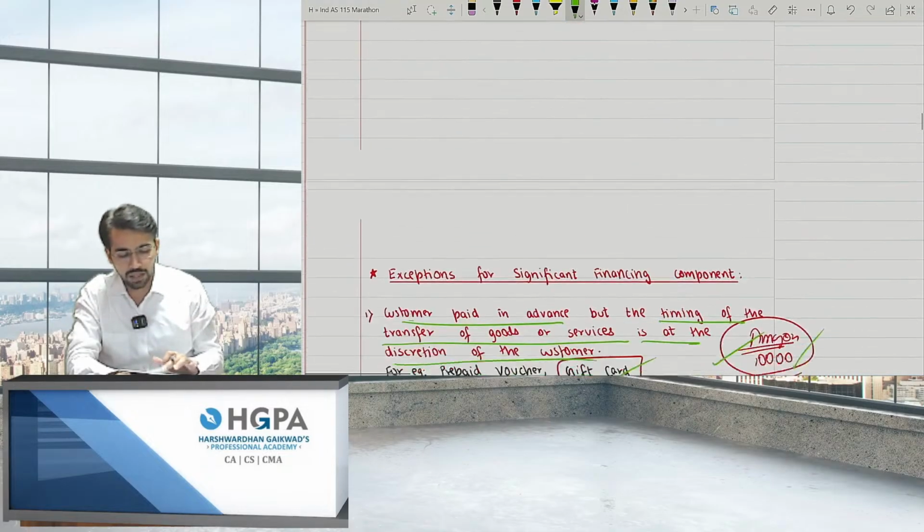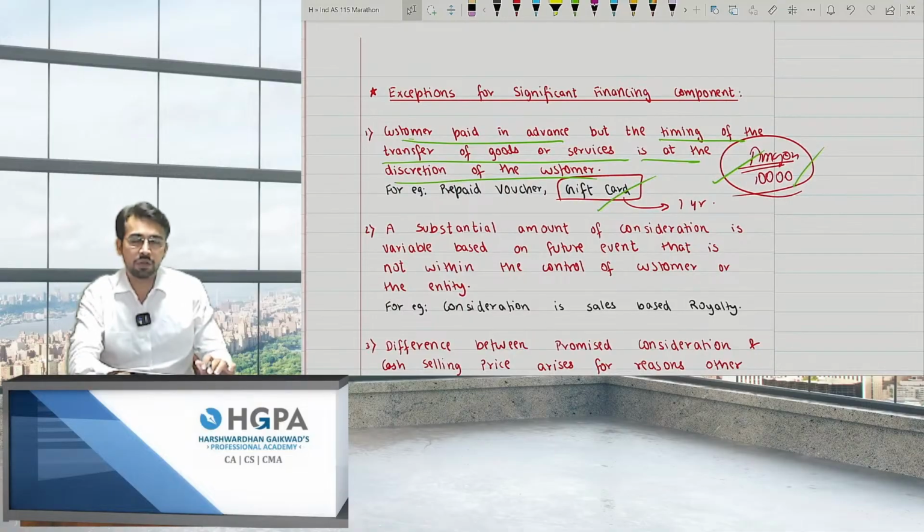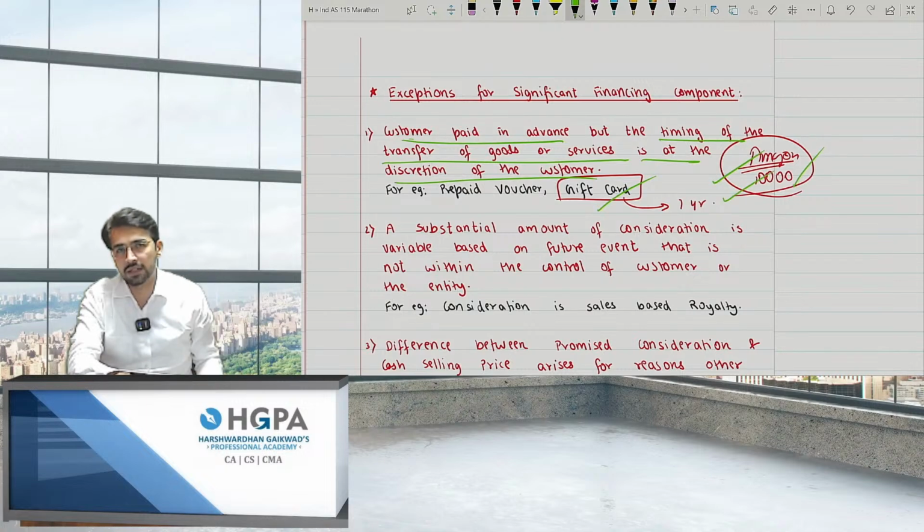But at this point of time, when it is a gift card or a prepaid voucher, it will depend upon you whether to exercise or not, whether to make the purchase right now or after 1 month or after 2 months or after 6 months. So it depends upon you. It was not in my hand. So I'll book the entire revenue right on the first day itself. I'll not treat it as a significant financing component, right?